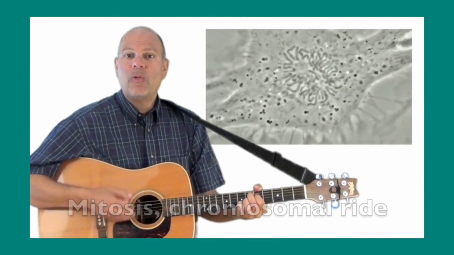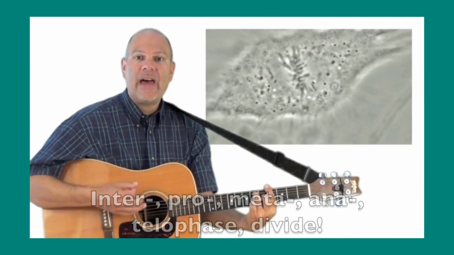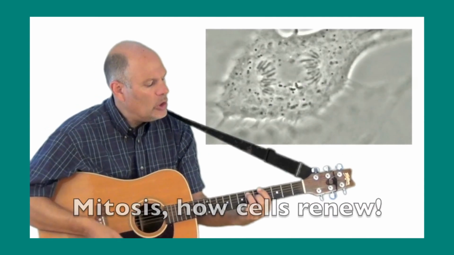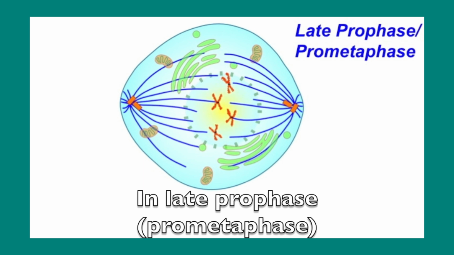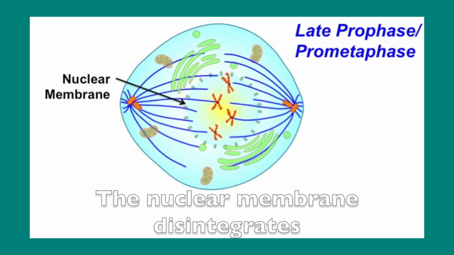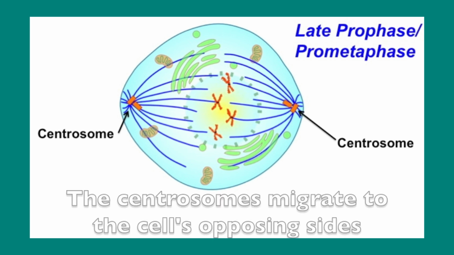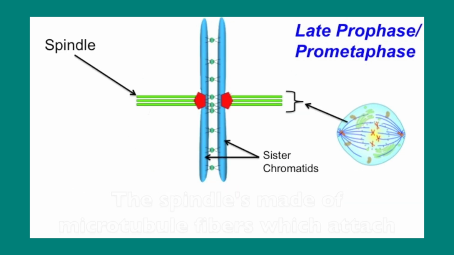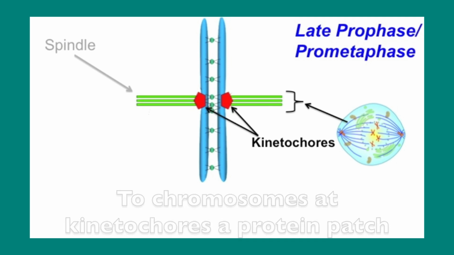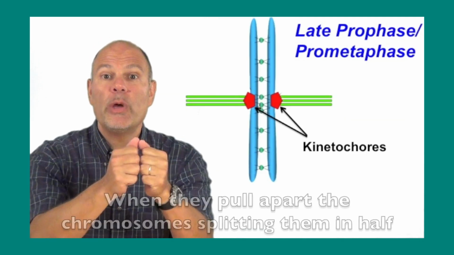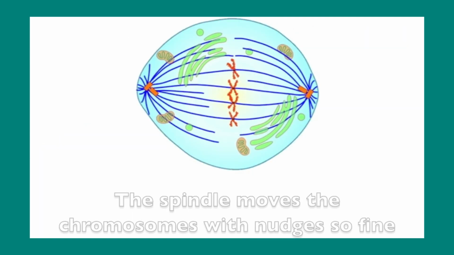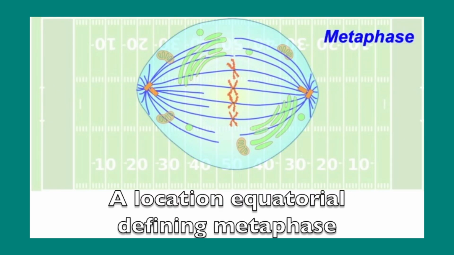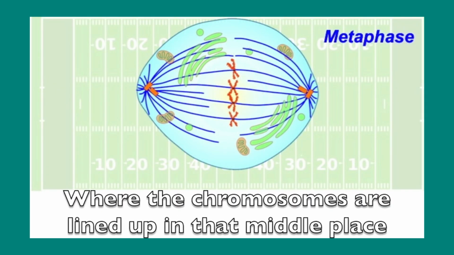Mitosis, chromosomal ride in a pro-meta and a telophase divide. Eukaryotes go from one cell to two. Mitosis, how cells renew. In late prophase, pro-metaphase, the nuclear membrane disintegrates. The centrosomes migrate to the cell's opposing sides, and between them the fibers of the spindle wend and wind. The spindle's made of microtubule fibers which attach to chromosomes. A kinetic causes a protein patch that serves like a handle that the fibers can grasp. When they pull apart the chromosomes, splitting them in half, the spindle moves the chromosomes with nudges so fine into linear formation on the 50-yard line, a location equatorial, defined in metaphase, where the chromosomes are lined up on that